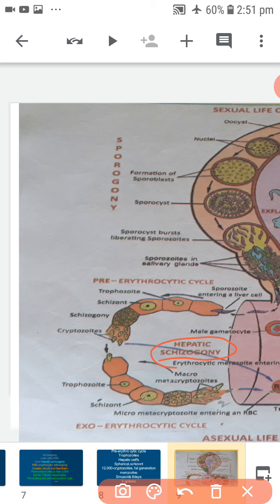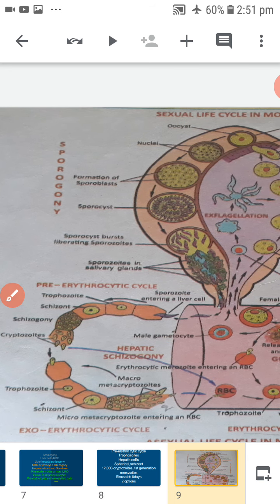Short and Garnham. Whenever a mosquito infected by Plasmodium bites a man, nearly 2000 sporozoites are released into the blood of man through its saliva.